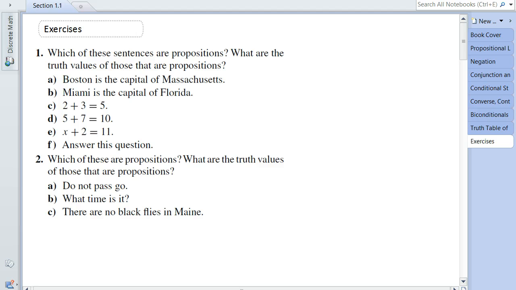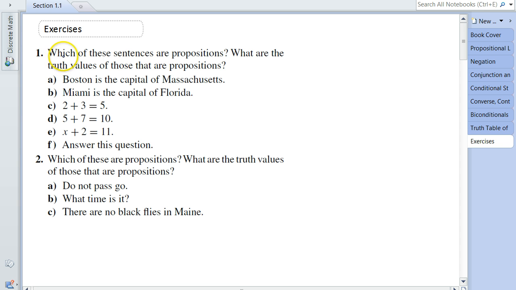Alright, now that we've covered the material in section 1.1, let's do some exercises. By the way, if you haven't gone through the material of section 1.1, please go and view the previous video and then come back and continue with this video. So let's start with question number 1 in the exercises.